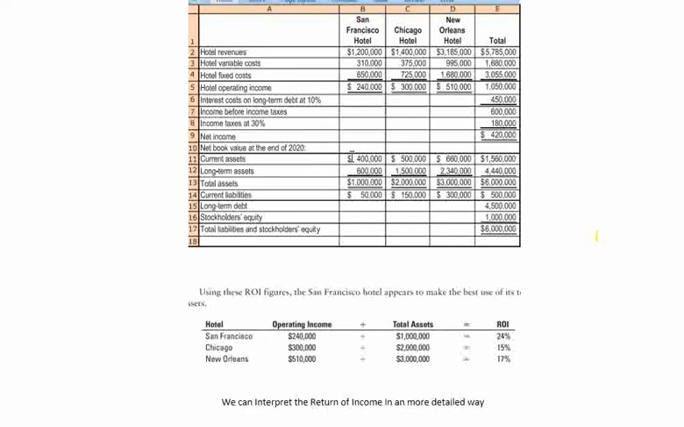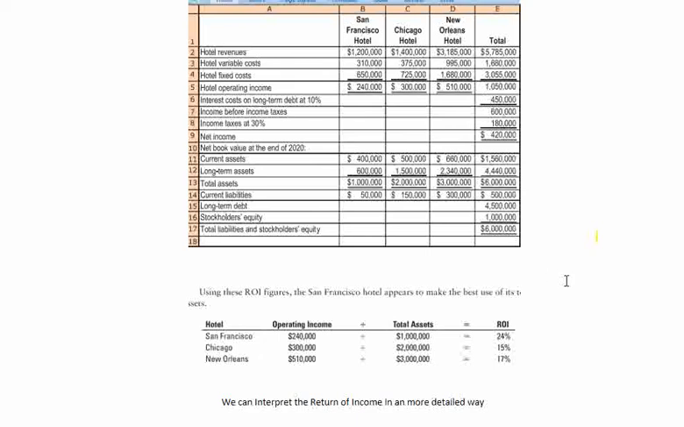Now we calculate the net asset or the total asset, which we are using as the denominator. The current assets are 400k for San Francisco, the Chicago hotel is 500k, and the New Orleans hotel is 660k. Long-term assets are 600k, 1.5 million for the Chicago hotel, and 2.34 million for the New Orleans hotel. Total assets are these, and the current liabilities are these.